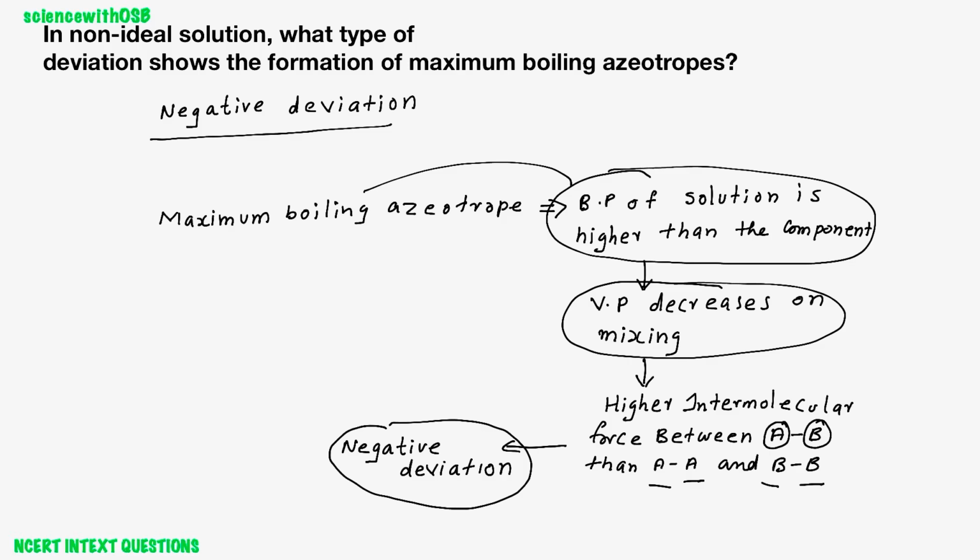Okay, and you know, at a specific composition, the mixture behaves as a single substance and boils at a constant temperature. That's a speciality of azeotrope, right?